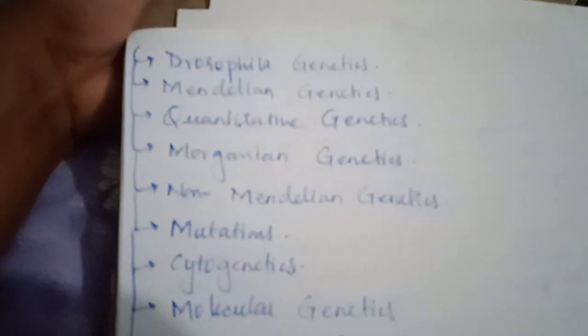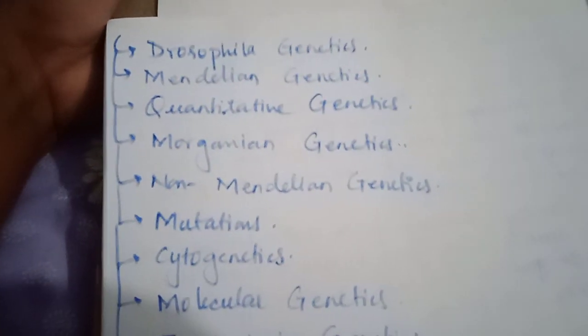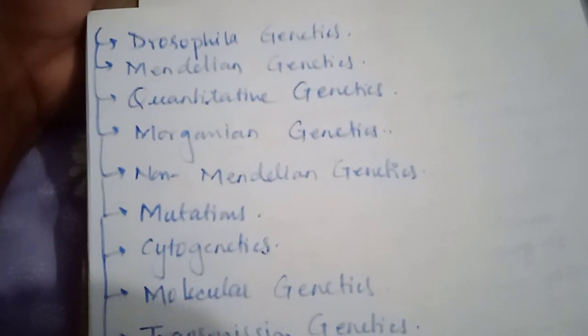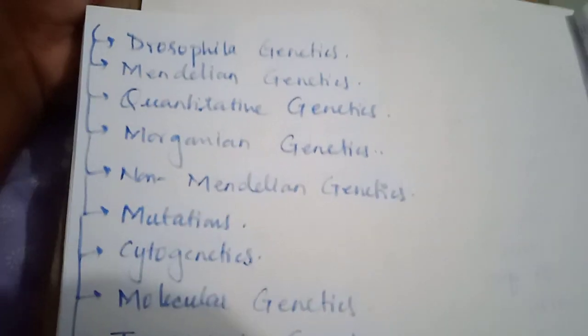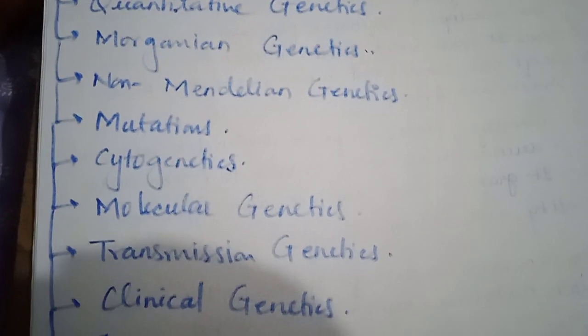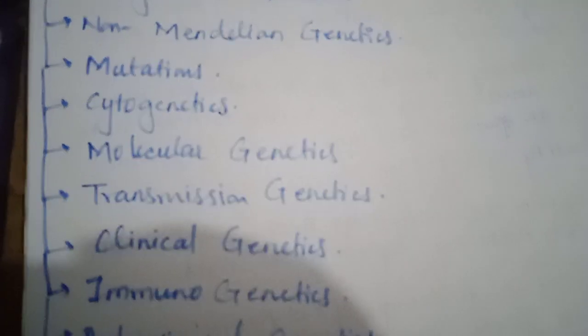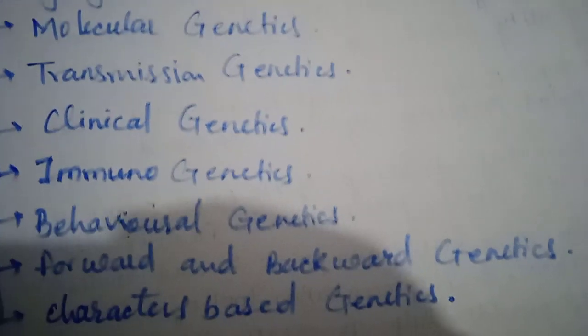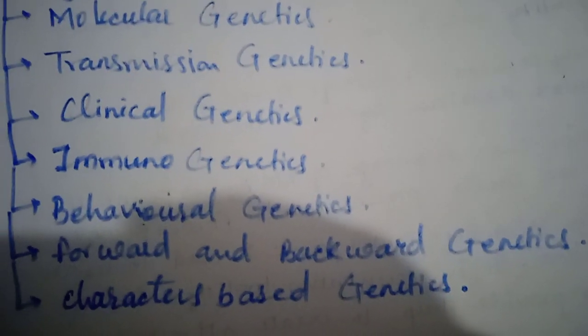that is Drosophila genetics, Mendelian genetics, quantitative genetics, Morganian genetics, non-Mendelian genetics, mutation, cytogenetics, molecular genetics, transmission genetics, clinical genetics, immunogenetics, behavioral genetics, forward and backward genetics, and character based genetics.